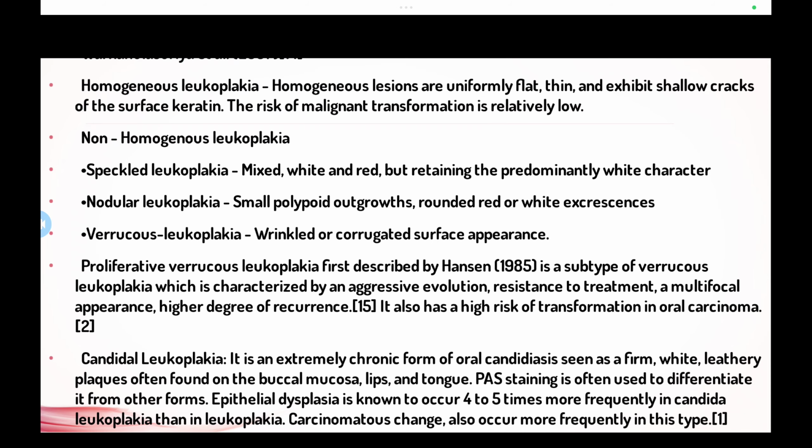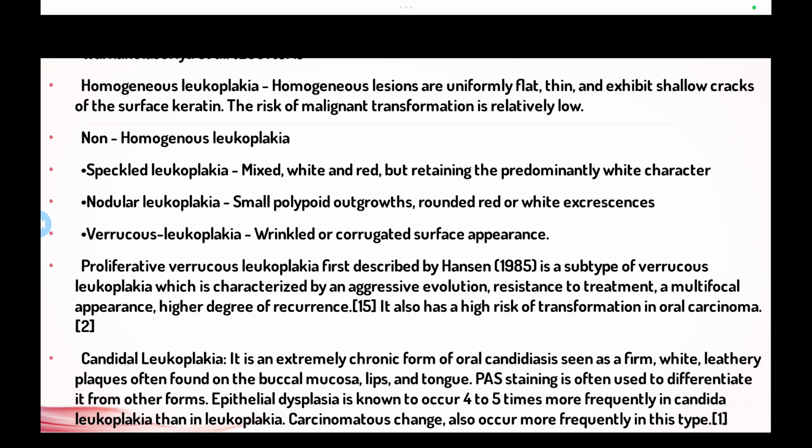Speckled leukoplakia is mixed white and red but retaining the predominantly white character. Nodular leukoplakia has the special character that small polypoid outgrowths, rounded red or white excrescences, are seen. Verrucous leukoplakia has a wrinkled or corrugated surface appearance.